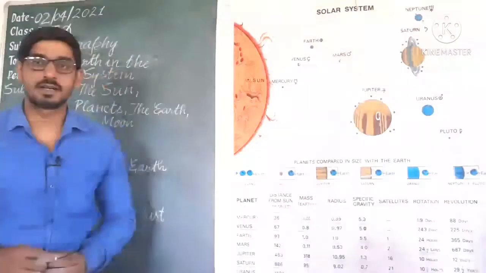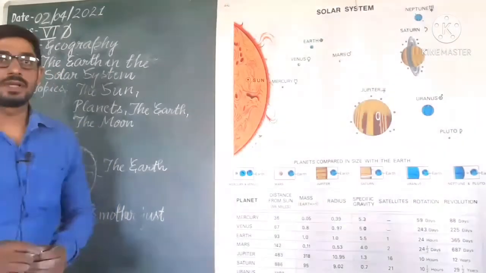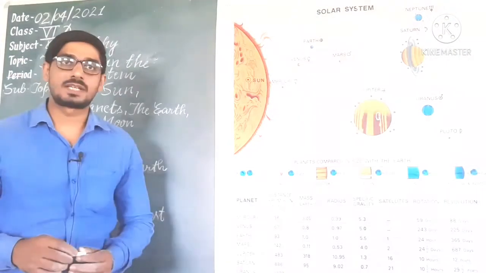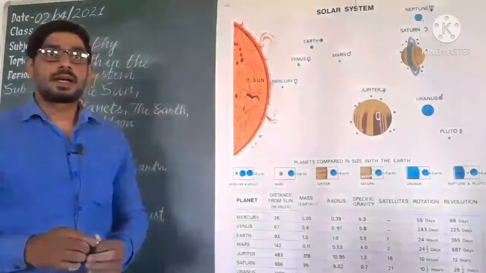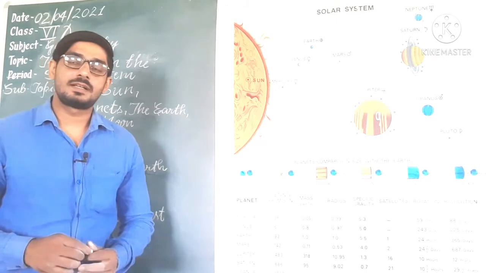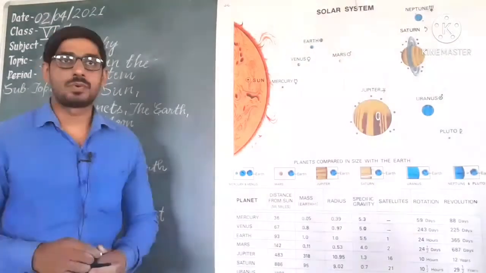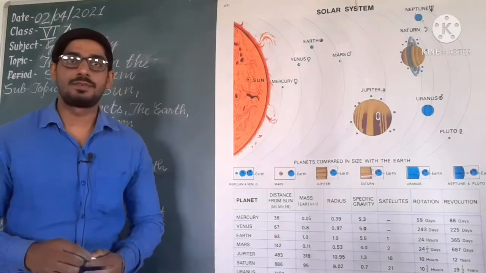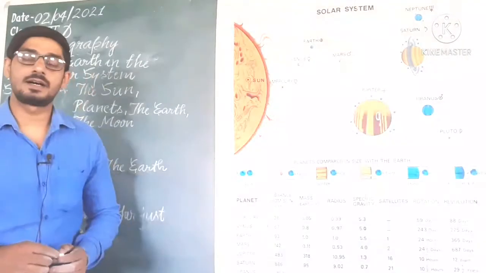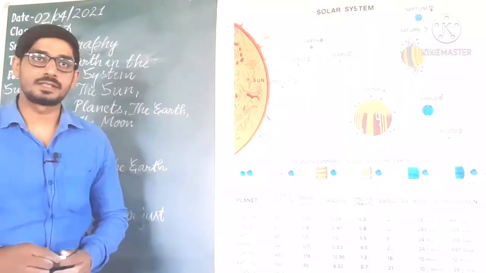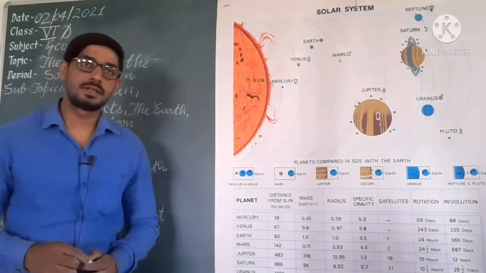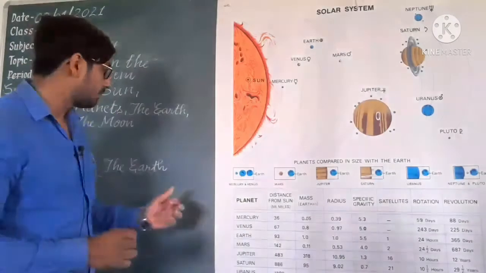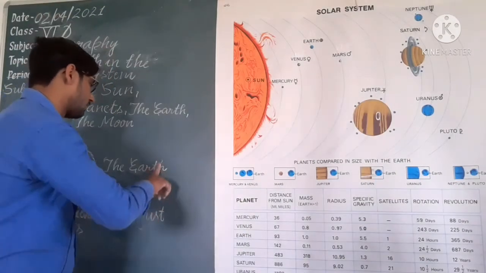It has water and air, which are very essential for our survival, and the air has life supporting gases like oxygen, and because of these reasons the earth is a unique planet in the solar system. Understand?